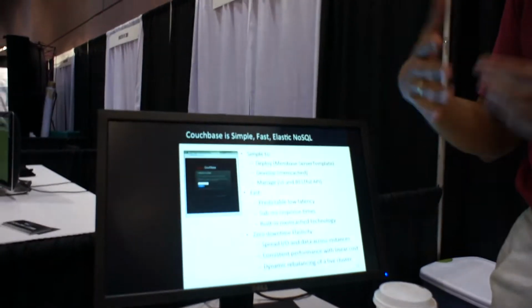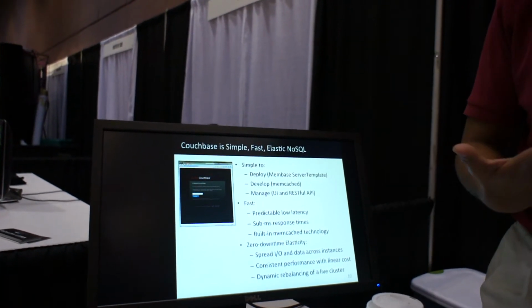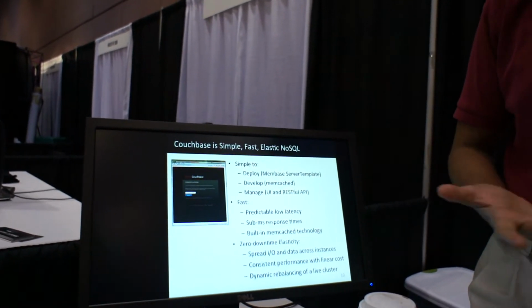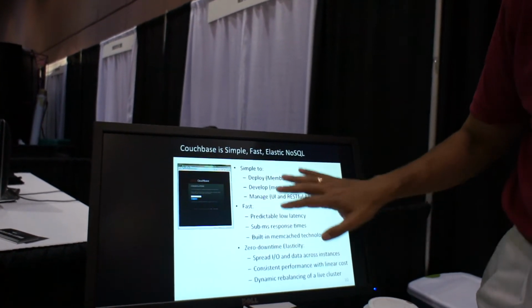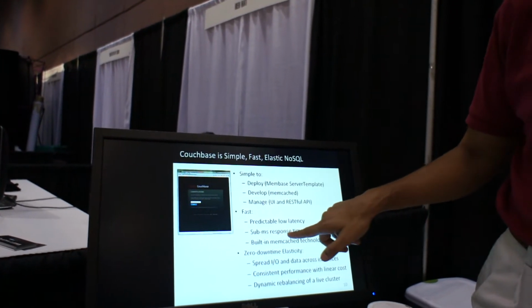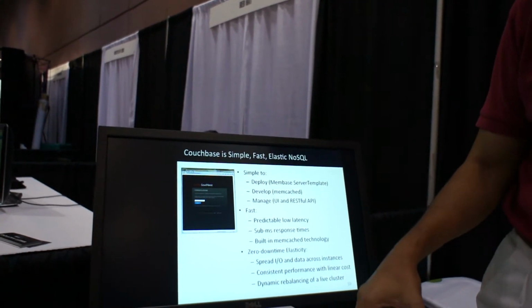So there's a big community, and what we provide is an enterprise edition that commercially integrates all of the bug fixes and provides support, hot fixes, technical support, and our solution architects. And then fast, predictable, low latency, sub-millisecond response time, with Memcached for caching and clustering built into it.